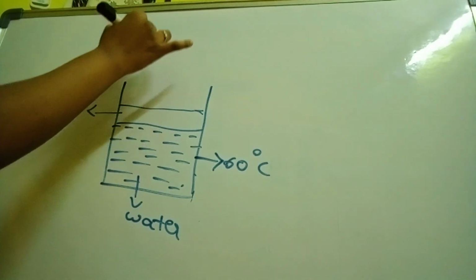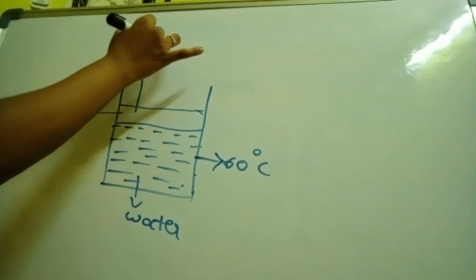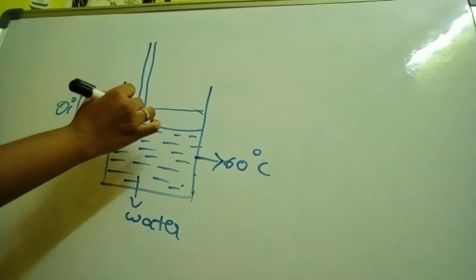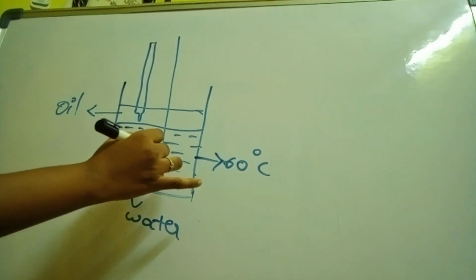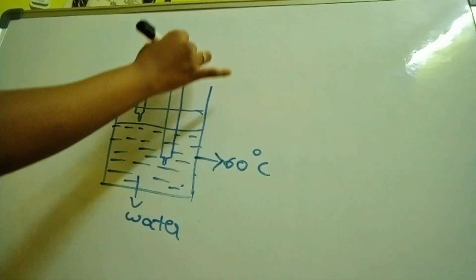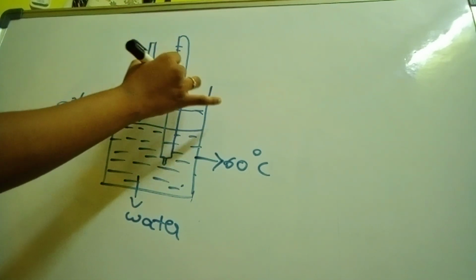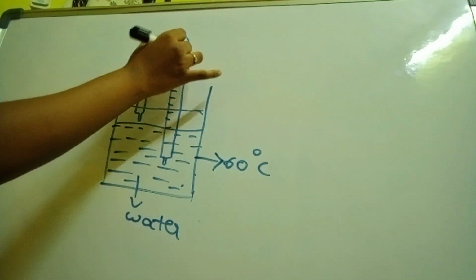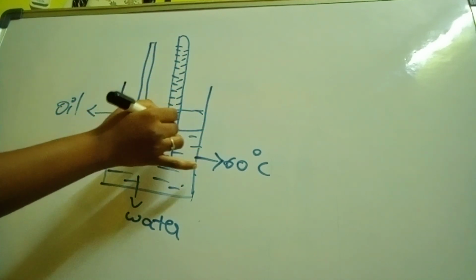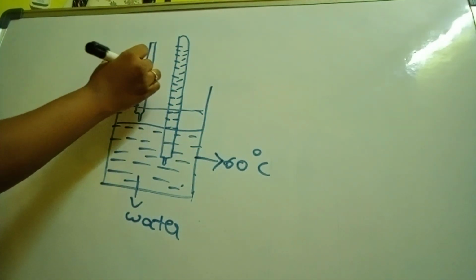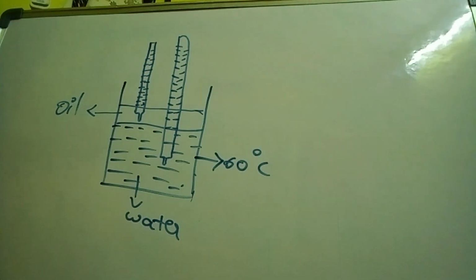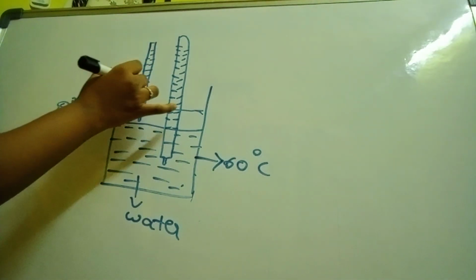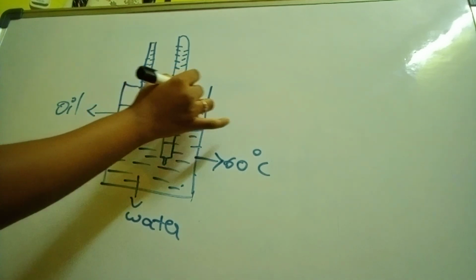Now take two thermometers. These are two thermometers, and now we have to close with the lid.